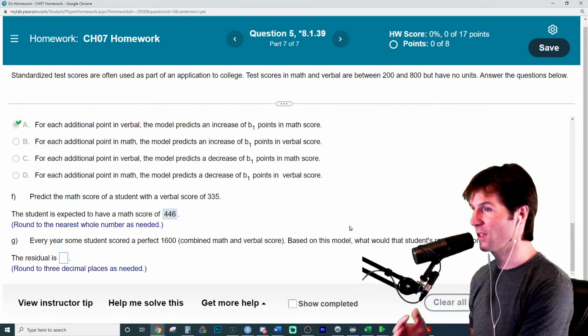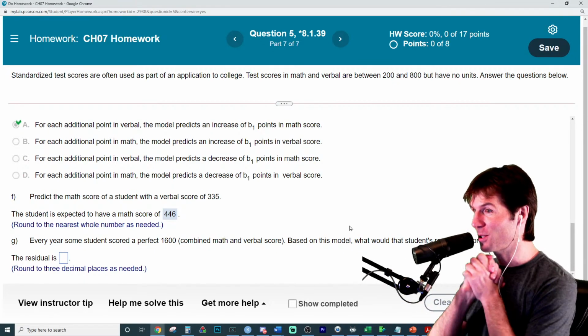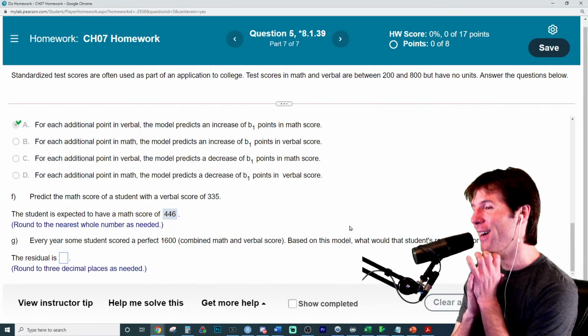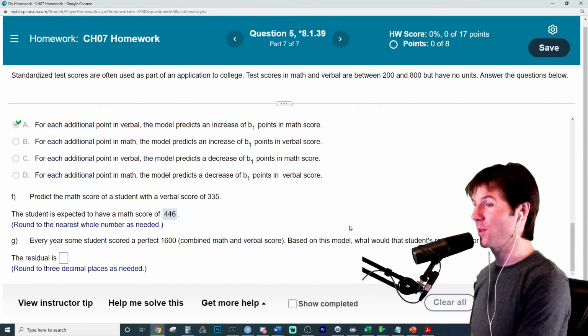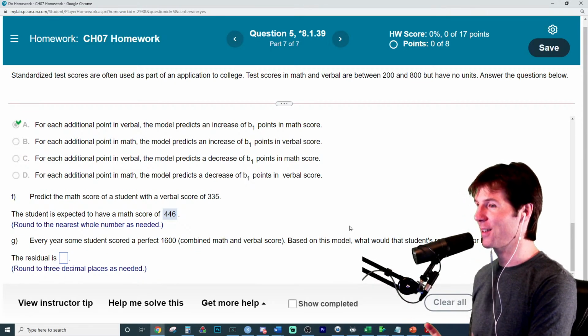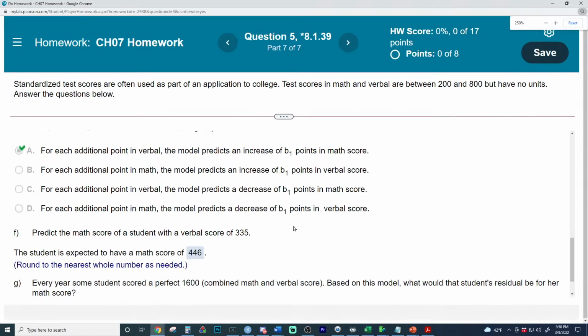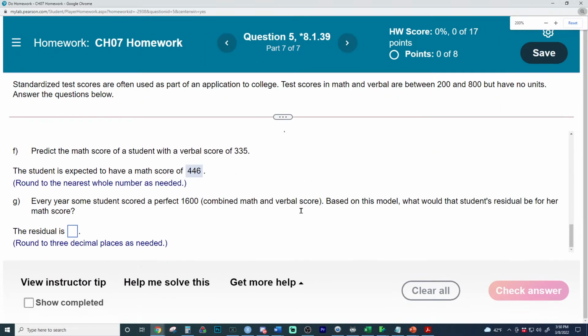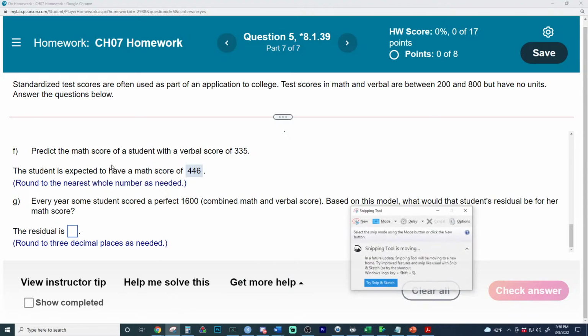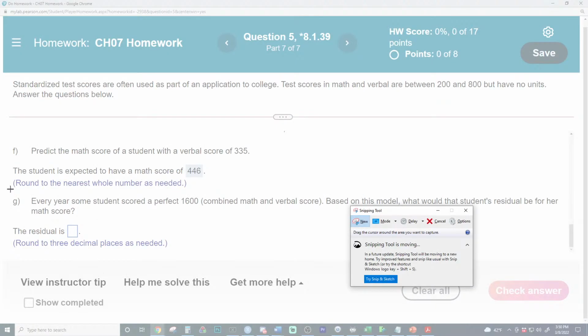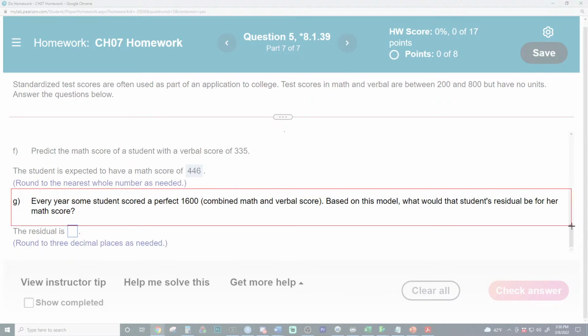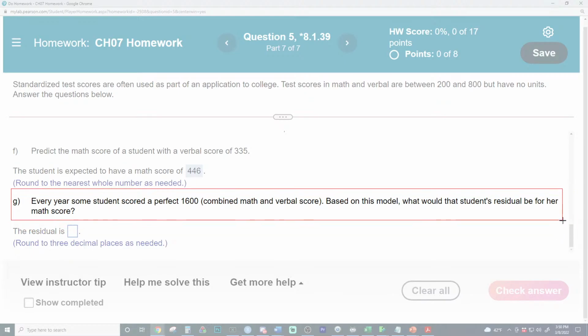I've had a lot of people tell me it doesn't work, and I'll be like, just double check the numbers. So this question seems really, really tough. This is the one that usually people get stuck on. It is a little tough because there's multiple parts to it. So it says here that every year a student makes a perfect 1600. If you made a perfect 1600, what did you make on both sections of this SAT?